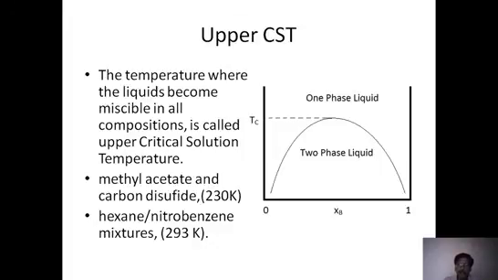And below this critical solution temperature, there may be a single phase or two phases. That means they may be completely miscible or immiscible, and this depends on the ratio. You see this, the ratio will be like this. That is also a curve, like a parabolic curve. Inside it there are two phases, outside it a single phase. Whatever the ratio, we can observe it on the x-axis. We have a good number of examples here.